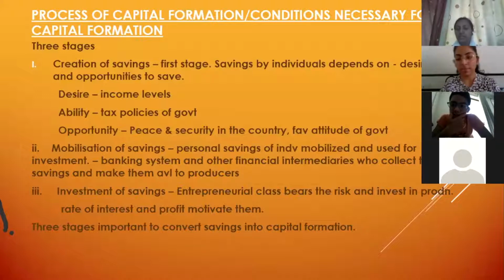Okay, if our income, especially for the lower class, is only that much which will satisfy their necessities, what they need to live, their food, clothing, shelter, it satisfies only those wants, so they are not able to save. So the first thing that we need is a desire to save, and this desire to save will come when we have that proper amount of income which can satisfy our wants, and we can have a balance that we can save. Okay, so desire to save will come from the levels of income.